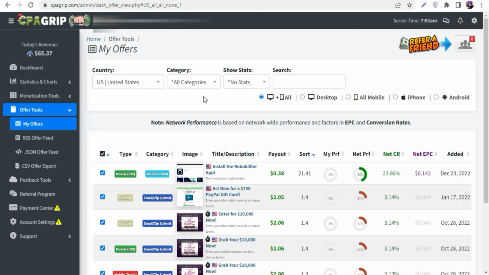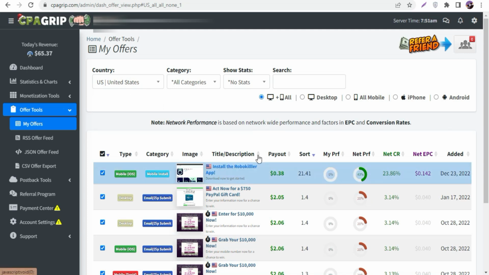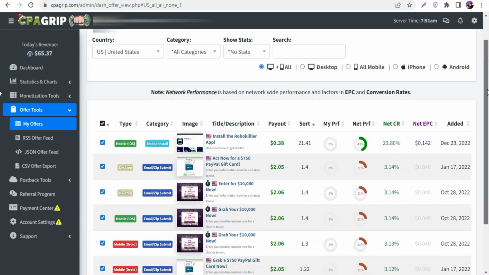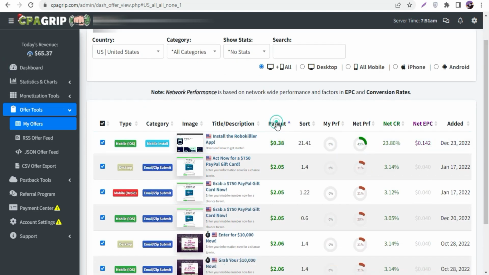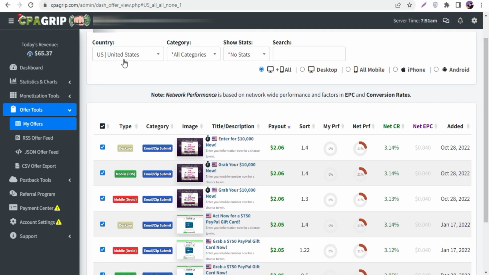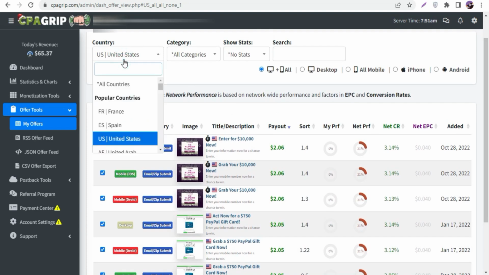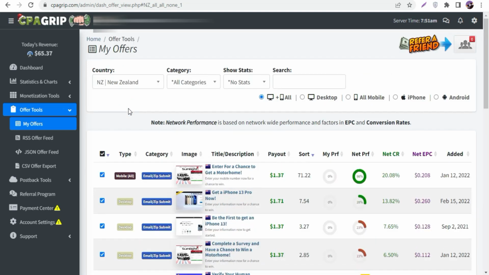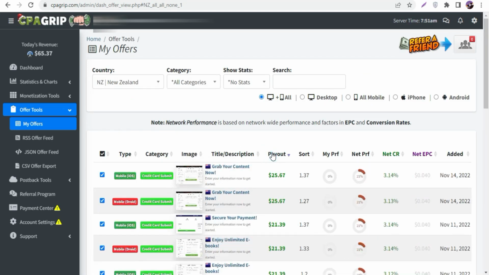So these are a few filters. You guys can filter all these offers, and you can also filter through devices like Android and iOS. So these are all the offers. You can see highest payout, and today you can see I selected the United States, but I'm gonna select a different country which I already researched before creating this video, and I found an offer in New Zealand. If I click on New Zealand, now you can see I selected New Zealand, and I found a really good offer in New Zealand.